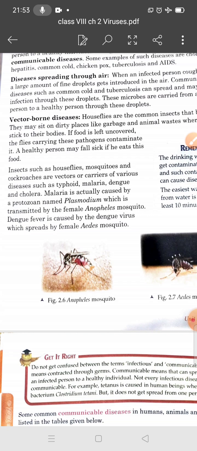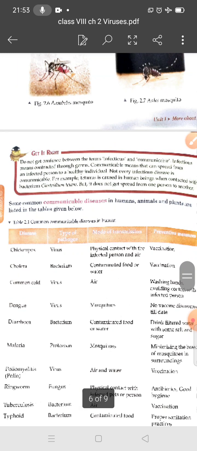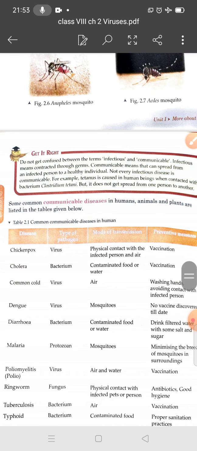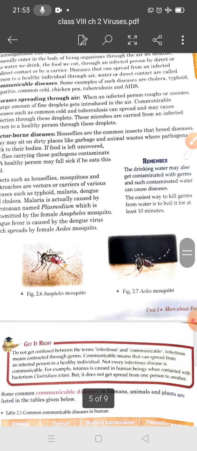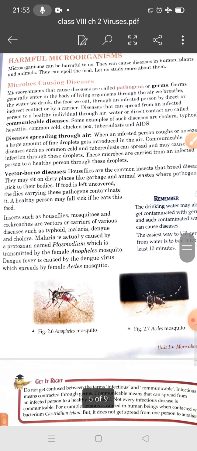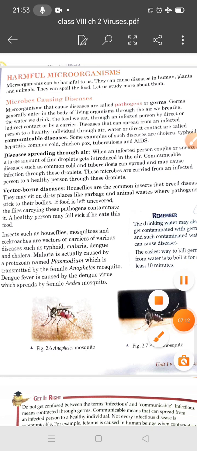There are some common communicable diseases in humans, animals and plants too. You can see the flow chart and there is a table also, students. So what are communicable diseases? Communicable diseases are those that spread from one person to another person.